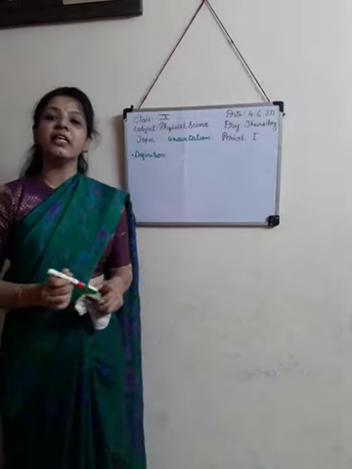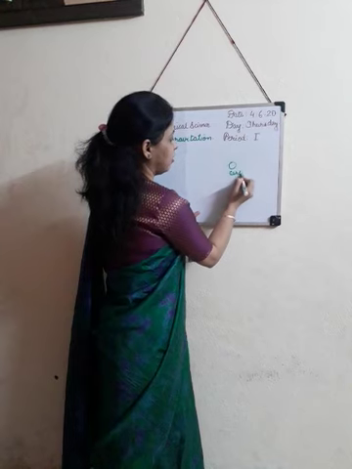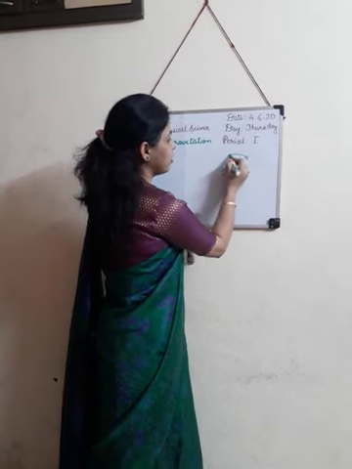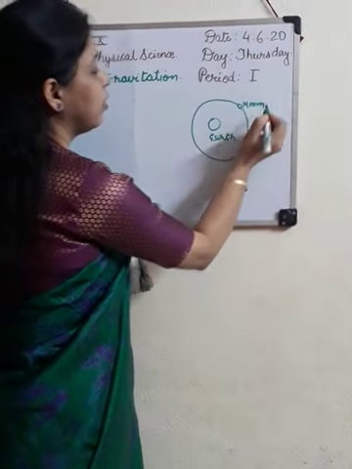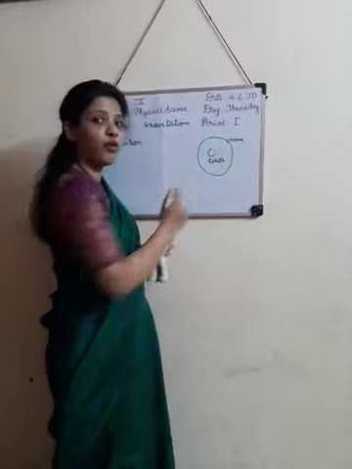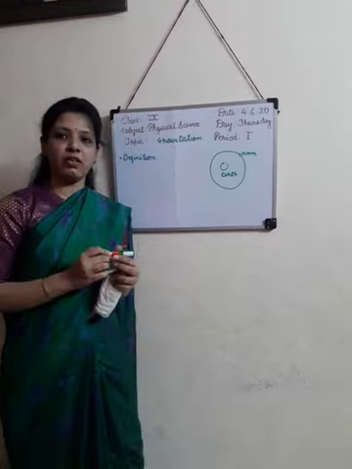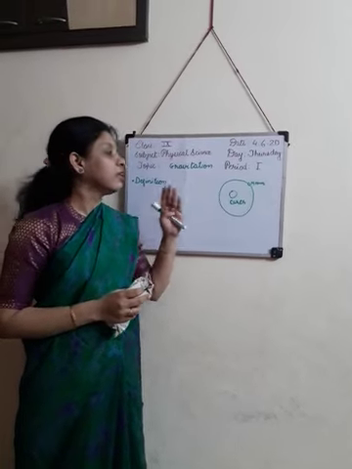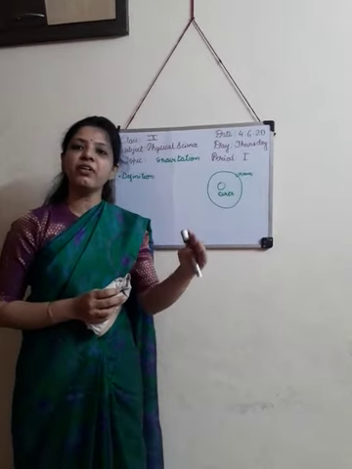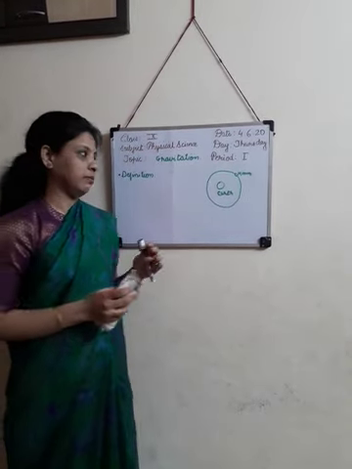The same thing happens in the case of the moon and earth. If this is earth and this is moon, the moon is revolving around the earth. So the earth's gravitational force here acts as centripetal force for the moon, due to which the moon moves around the earth in a circular path. And a similar thing happens between the sun and the other planets. The sun's gravitational force acts as centripetal force for all the planets, due to which they revolve around the sun.